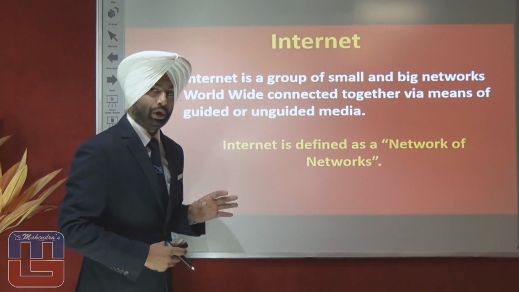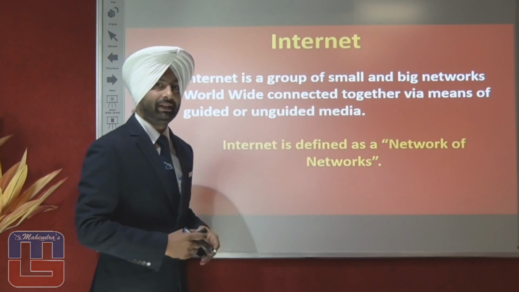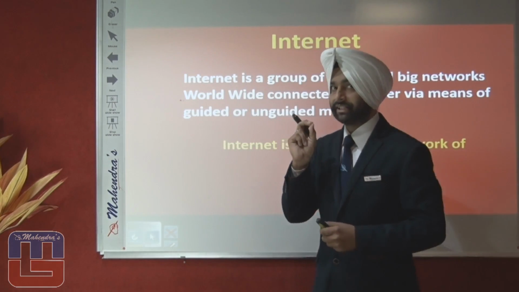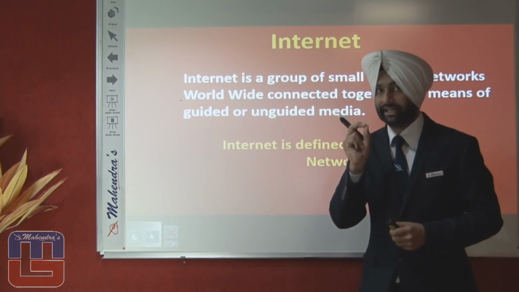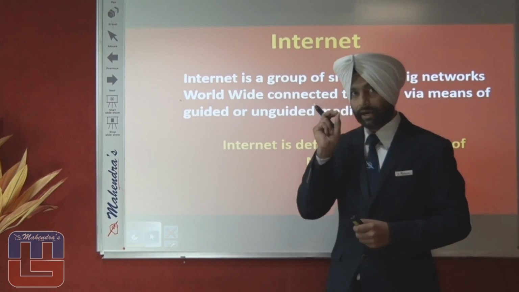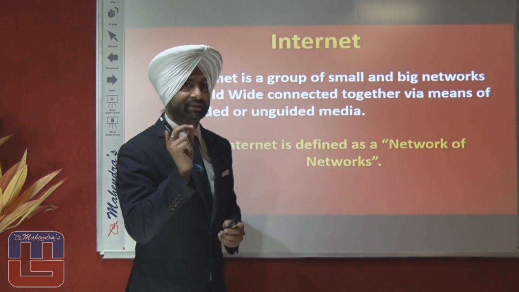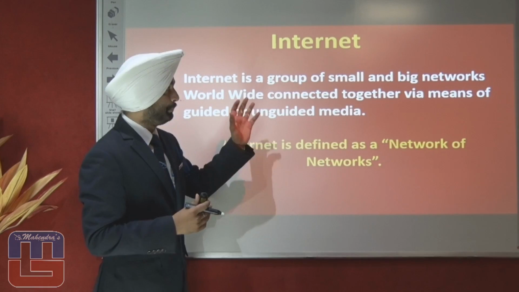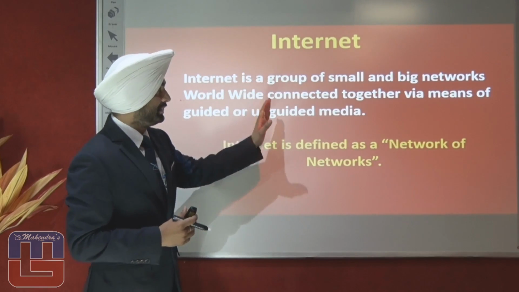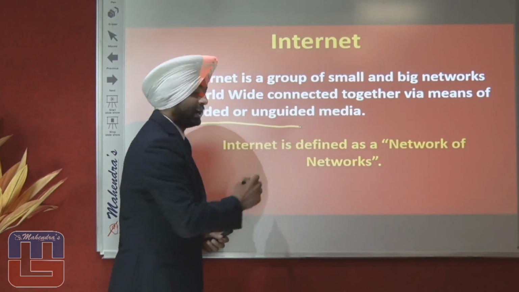Internet is a group of small and big networks worldwide. The very first statement that we have with the term internet is that it is a connection of small and big networks that are located worldwide. The small and big networks that are present worldwide compositely are known as internet, connected together via means of guided or unguided media.